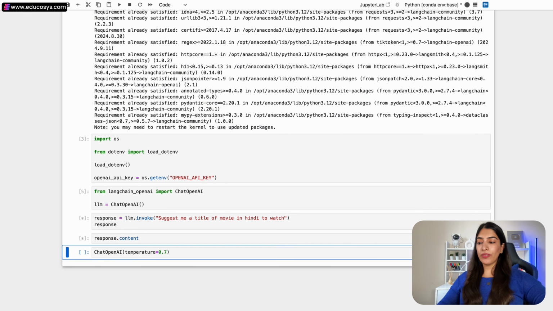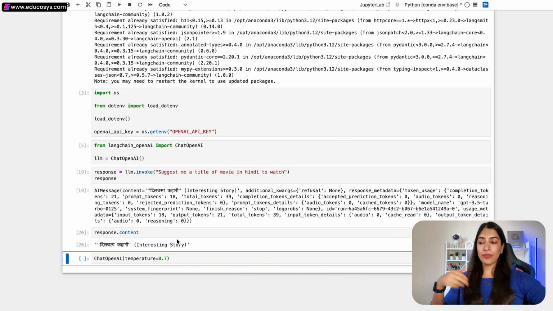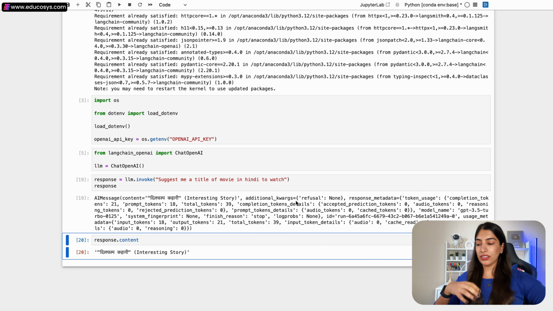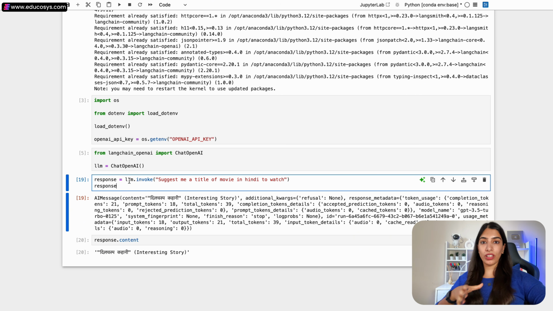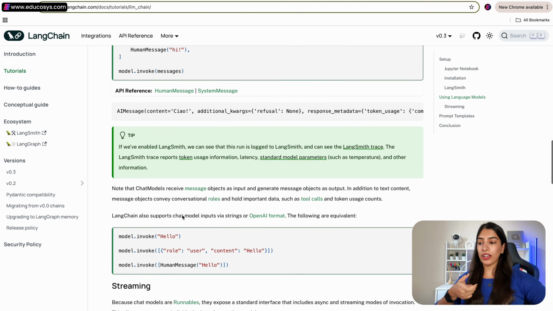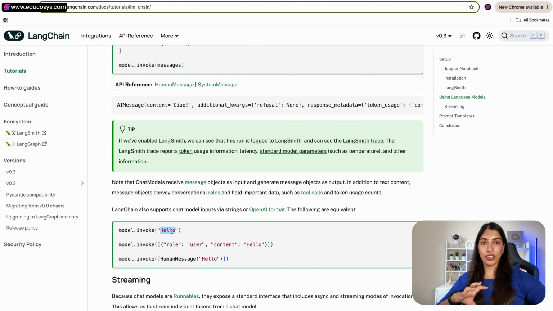Coming back to the code that we have written, every time I'm running this, you can see I'm getting a new movie. I'm just deleting this chat OpenAI new model. Now here what we had done was LLM.invoke. We had called the method invoke. If we look at the documentation over here, we had called the invoke like this. We had just passed the instruction.